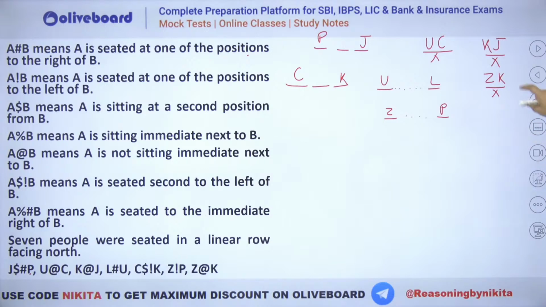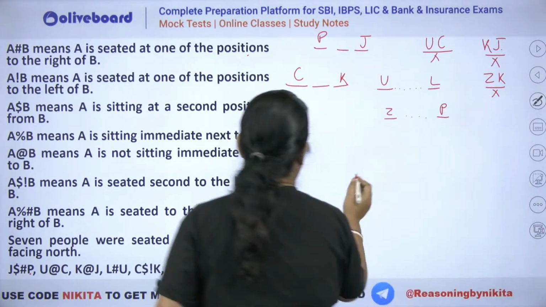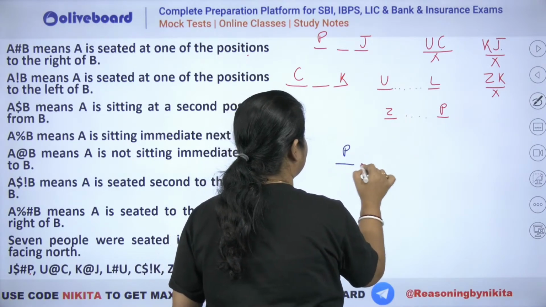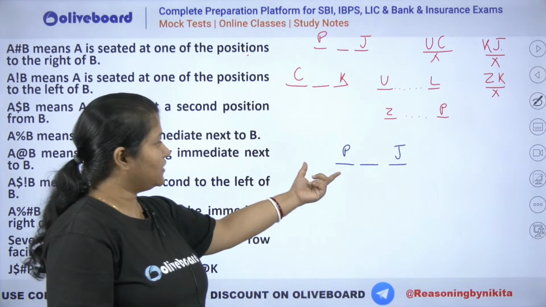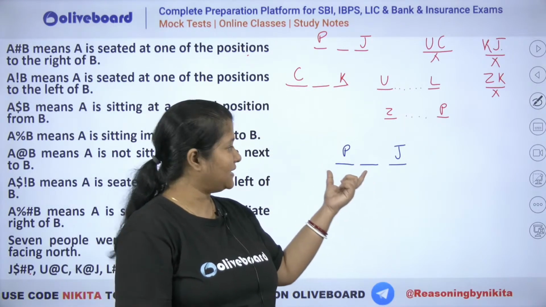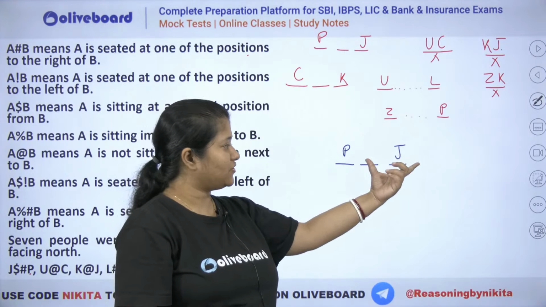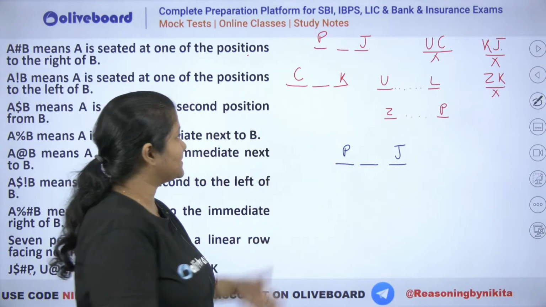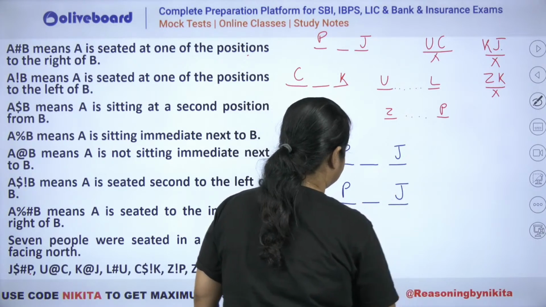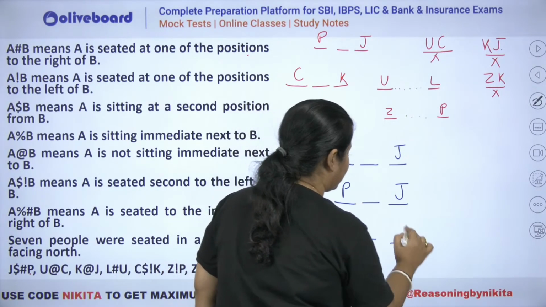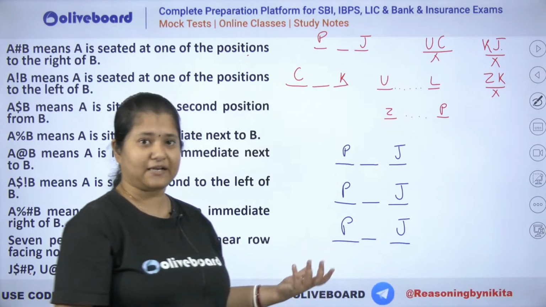You know that K cannot be seated beside J and Z. Now we have P. Let's say this is P and J. Okay, where should you place C and K? We know that K cannot be seated beside this person, that is J. So you can see that if you have to place C and K here, what are the possibilities? Let's try. यहाँ पर cases बनाने पड़ेंगे because the hints are not well connected together.